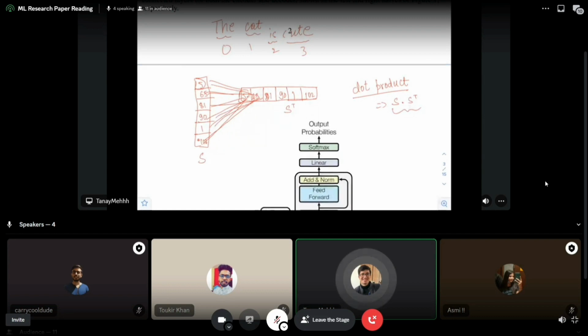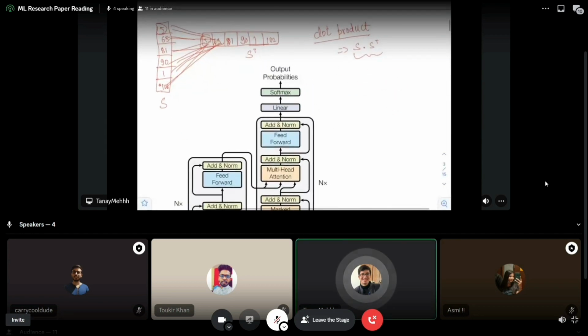Now you might be thinking, what is the significance of this? So the significance is that when you multiply two vectors, you calculate the similarity of two vectors, right? And this is a very core concept. There are many other ways to calculate similarity.